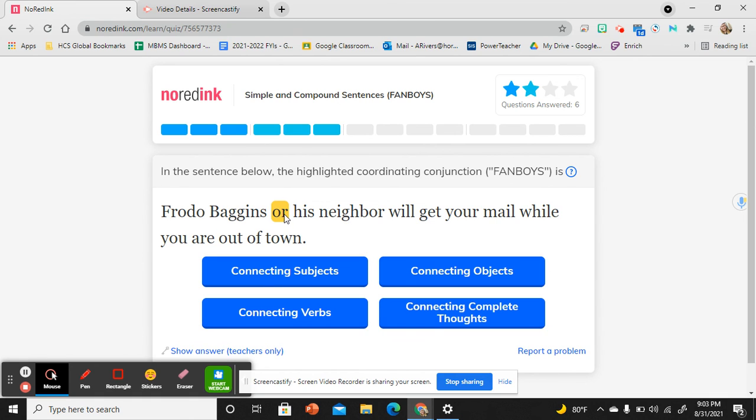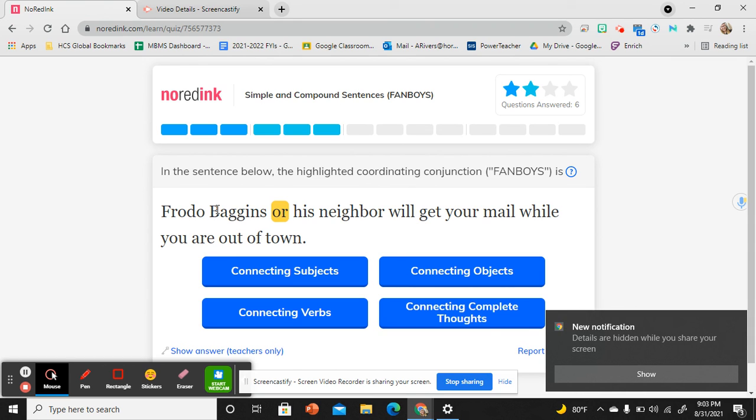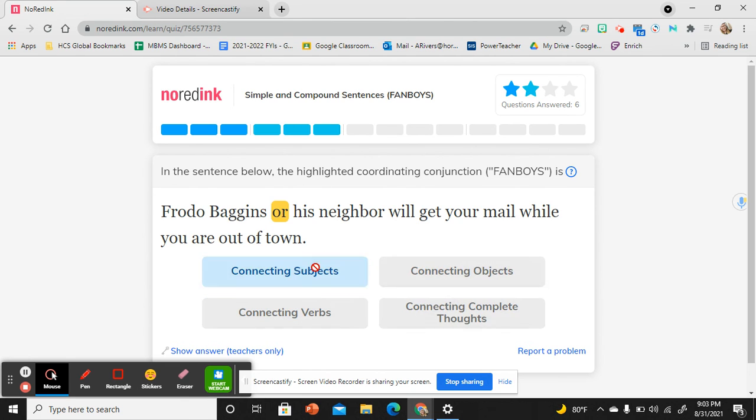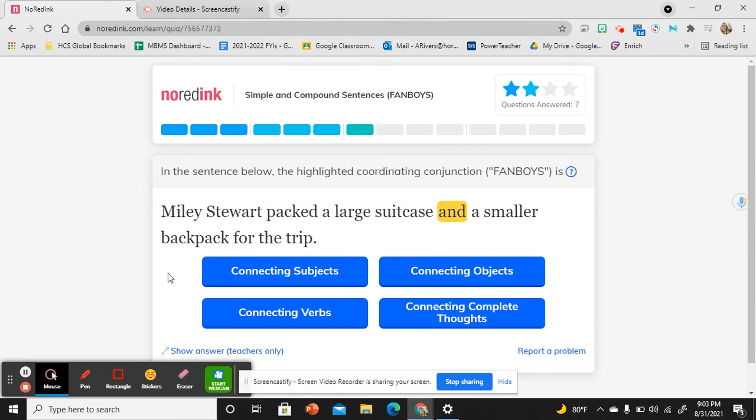So this word or is connecting subjects. To the left of the word or, I see Frodo Baggins. To the right of the word or, I see his neighbor. And then I see the predicate following it up. So I know that this or right here is connecting subjects. I'm going to click it, check it out, and I got it correct. If you have any questions, let me know.